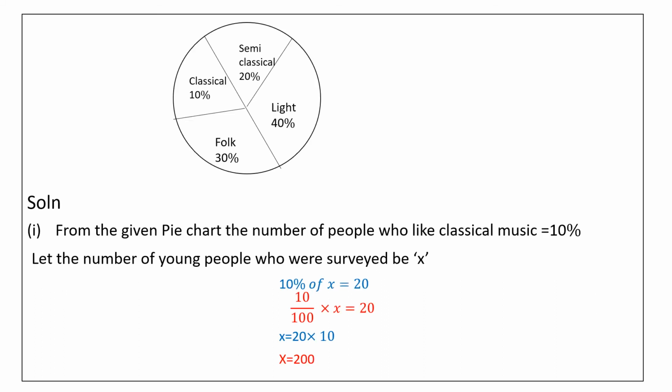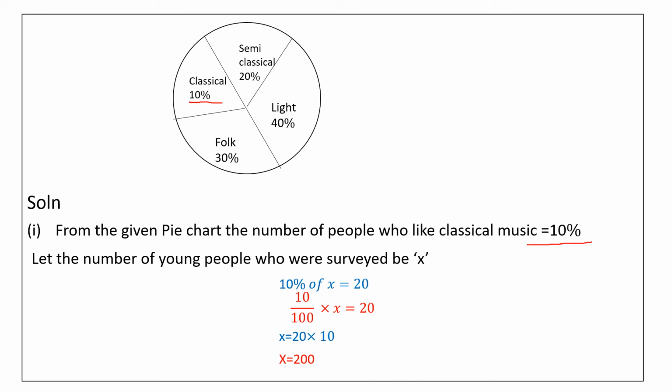What is the first question? 20 people said they like classical music. So we want to find out the total survey. So from the given pie chart, the number of people who liked classical music. In the pie chart, they have given 10 percentage likes classical music. So let the number of young people who were surveyed